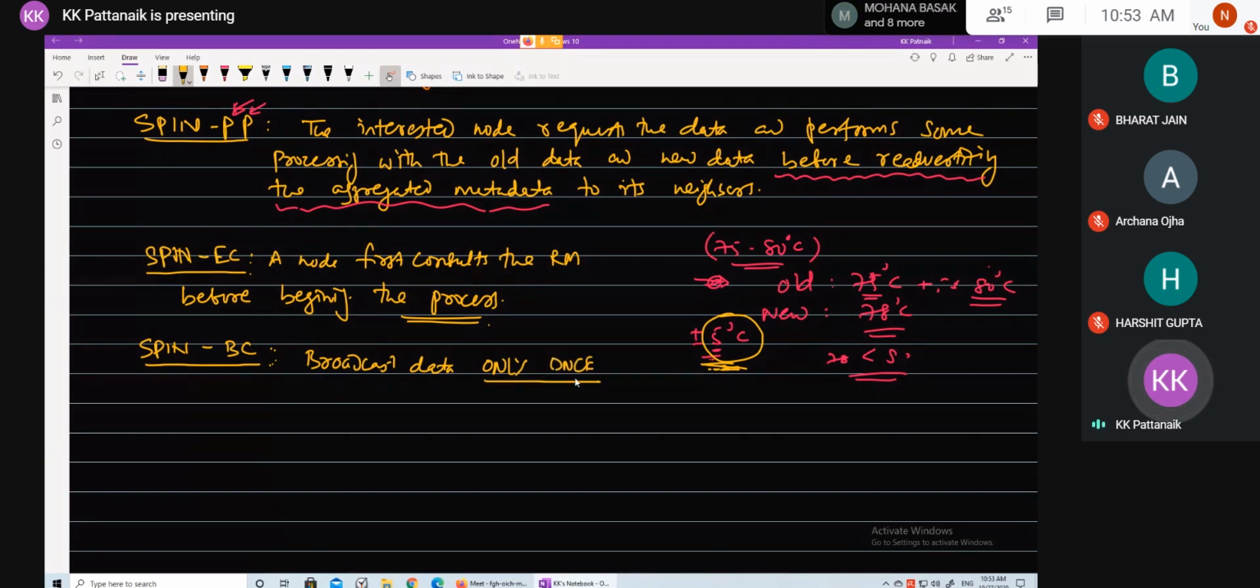See, the thrust of the definition lies here: only once. How do you visualize this? It broadcasts data only once. How do you visualize it and how does it help in conserving energy? How does it help in conserving energy?